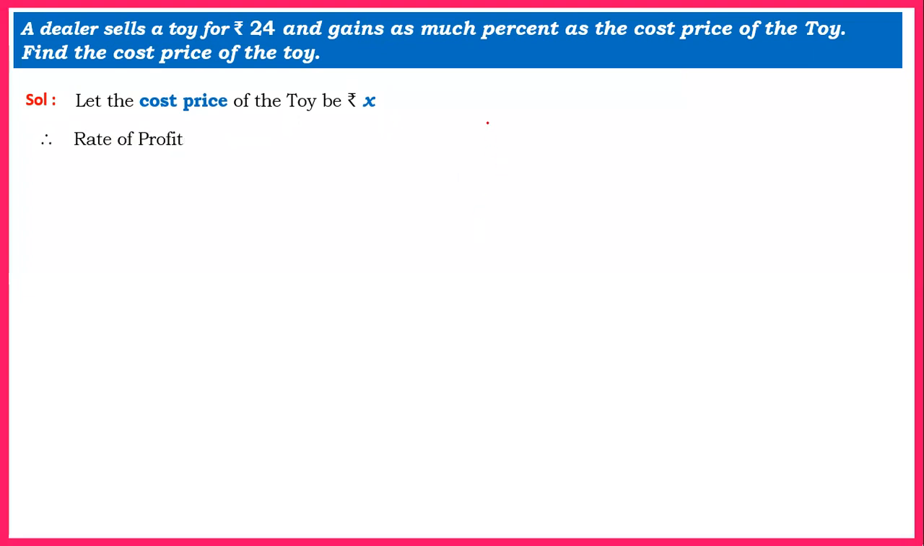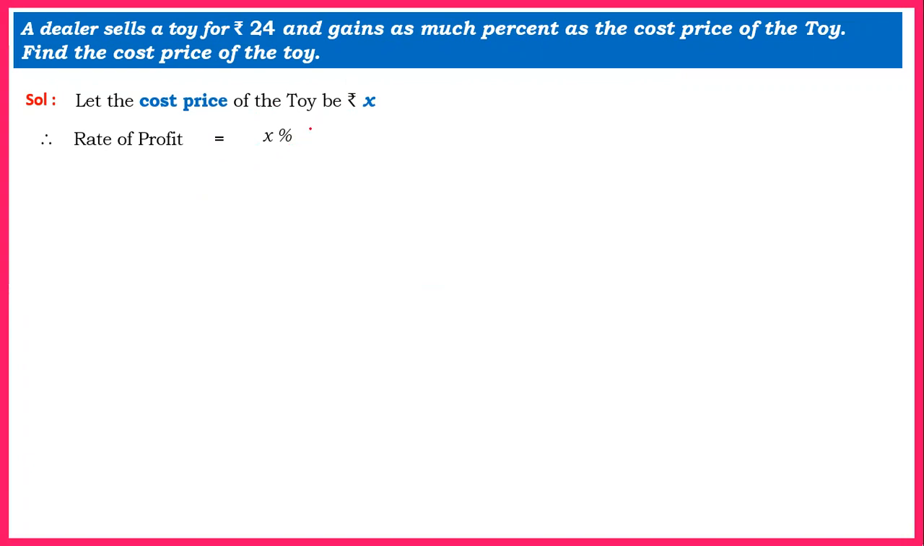When we say gains as much percent, that means profit percentage is the same as cost price. That means the rate of profit is exactly the cost price. That would be equal to X percentage. Now since the rate of profit, the gain percent, is the same as the cost price, and the cost price is X, so the rate of profit has to be X percent.